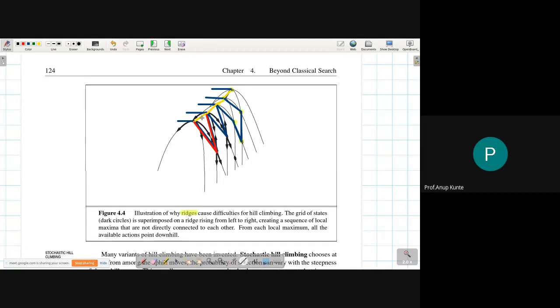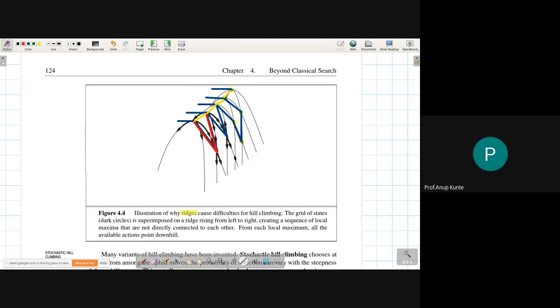This I had not shown last lecture. That is why I'm showing you. I just want you to read the grid of states. The dark circles are not visible now, I made all of them yellow, is superimposed on a ridge rising from left to right. So as we go from left to right in the diagram, the ridge is rising, creating a sequence of local maxima that are not directly connected. Since they are not directly connected to each other, we are not able to navigate to the other maxima. So this is very important.